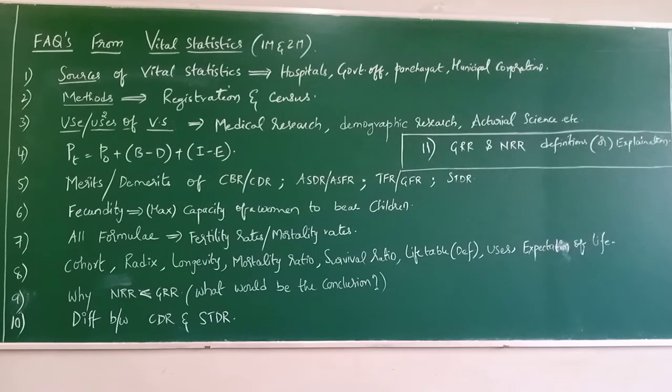Next, coming to the 4th one, I have written the formula. Everybody remember this formula, right? Measurement of population in between 2 censal years. This formula must be used.